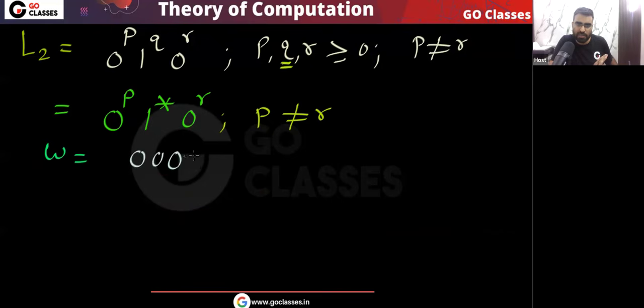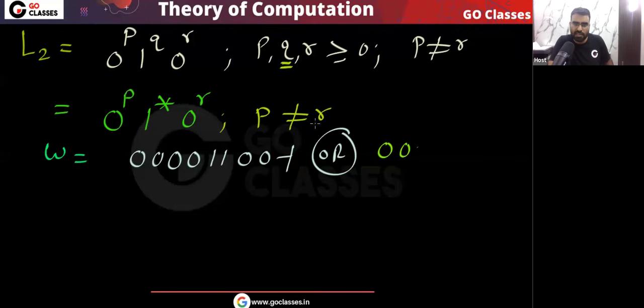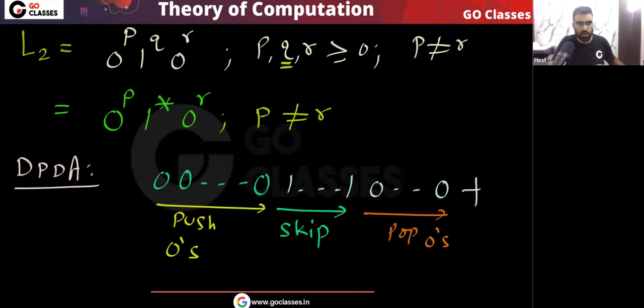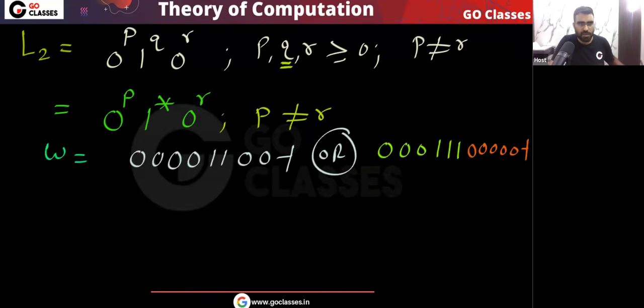Either you have, for example, these initial zeros more and these zeros less, and then there is the end marker, or this type of string where the initial zeros are less, and then you have more zeros here, and then there is the end marker. Okay, so these two types of strings are there. Do you agree? So here what we are going to do, very simple point. Let's create the DPDA. It will be like this.